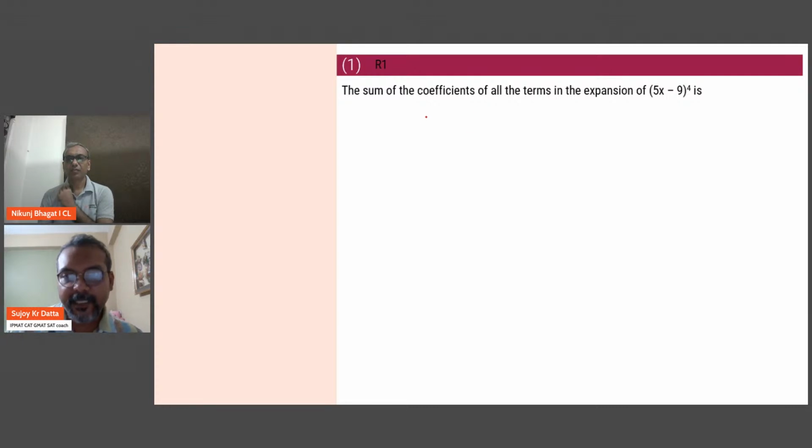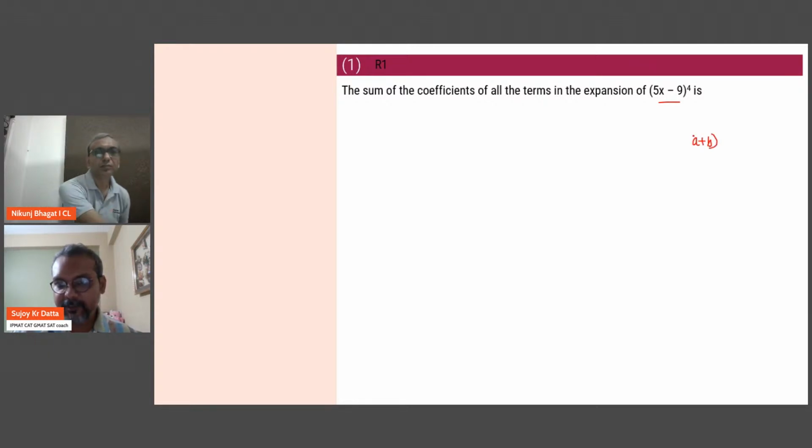All right, so I was saying that for any expansion of this, if you want to figure out the sum of coefficients, then the method is, say an example, (a plus b) squared. I want to find the sum of the coefficients. Now, if you actually check, the expansion comes out to be this. Coefficients: 1 here, and 2 there. The sum of the coefficients will be 4.